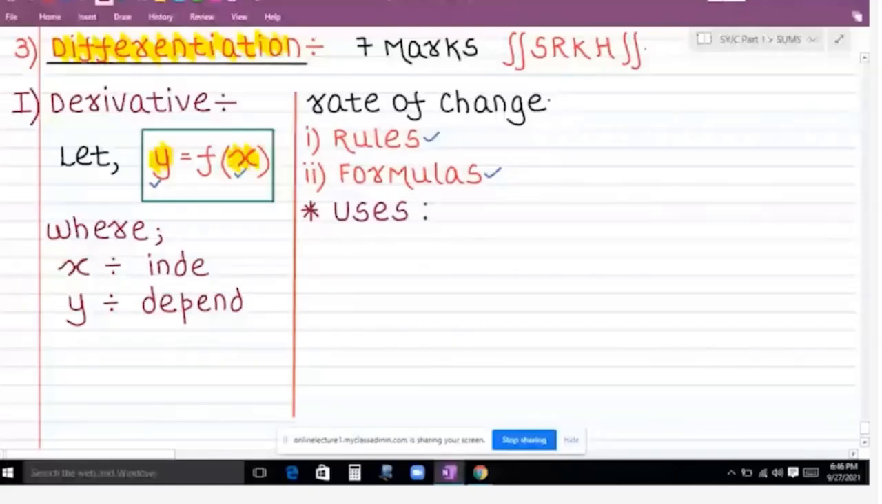What can be the use of studying the chapter differentiation? So the answer is very simple. Since you belong to a commerce stream, what is the meaning of the term commerce? Business. After completing your studies, when you start your own business, let's assume you are having your own manufacturing firm, your own manufacturing company.